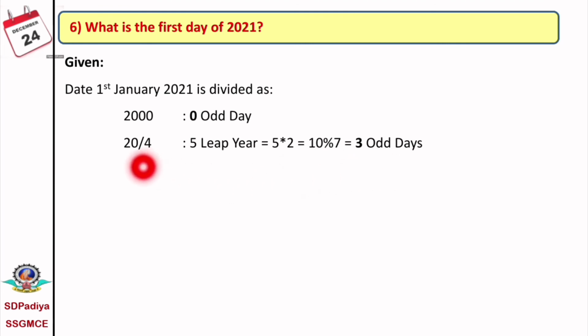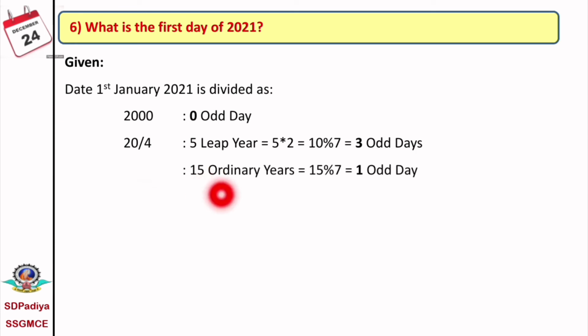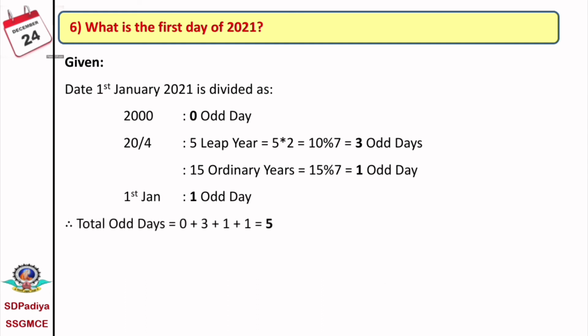Out of these 20 years, 5 are leap years. That means there are 15 ordinary years. 15 mod 7 equals 1 odd day. And the date is the 1st January, therefore it is 1 odd day. If we calculate the total odd days, that is 0 plus 3 plus 1 plus 1, it equals 5.